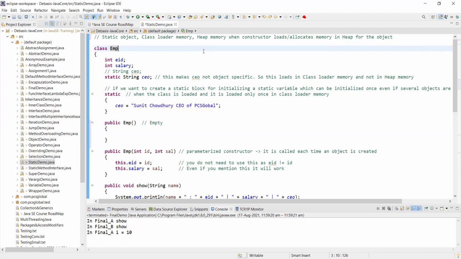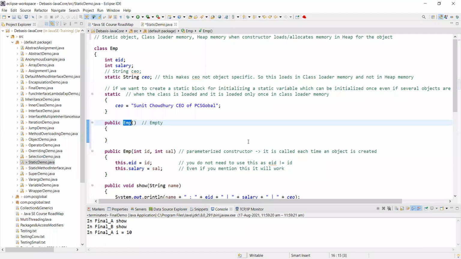Class will always start with a capital letter. That we have already learned in the previous session. My question was, what is this method? We have discussed at length in the previous class. Capital EMP, and you will find that these two are the same. Class name and this method name are the same. Now the interviewer will ask you, what is this public? And you see, this doesn't have a return type.